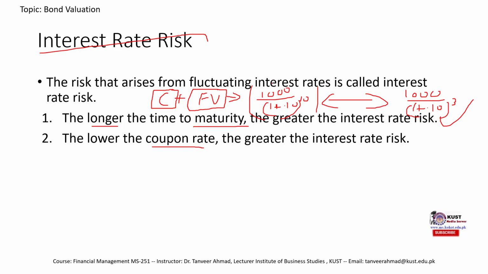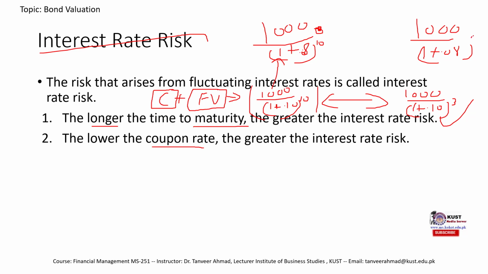First you find the present value of the face value if the interest rate was 8%, 0.08, and then you compare it with the present value from the longer maturity, and you would see that as compared to the shorter maturity bond, the longer maturity bond would have a higher decrease in price.